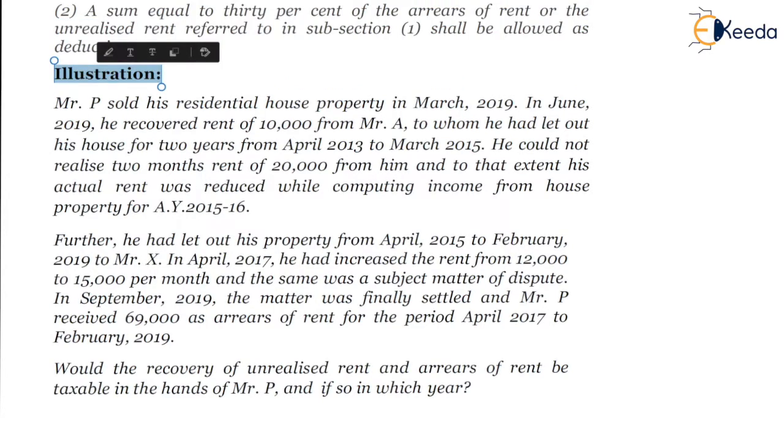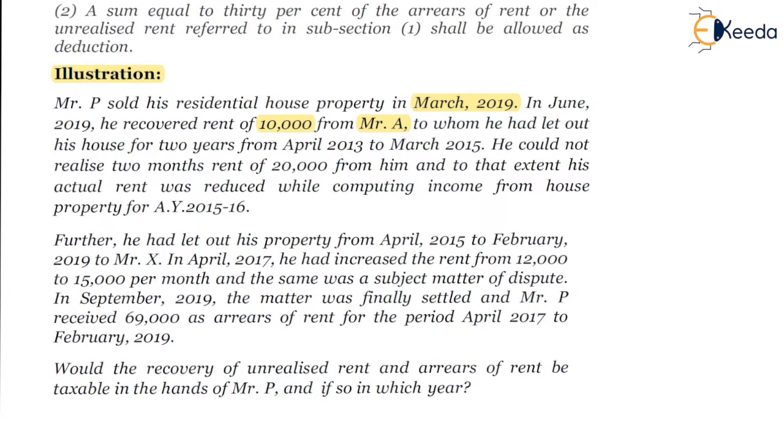Now the illustration. Mr. P sold his residential house property in March 2019. In June 2019, he recovered rent of 10,000 from Mr. A, to whom he had let out his house for 2 years from April 13 to March 15. So, there is arrears of rent of 10,000. He could not realize 2 months' rent of 20,000 from him, and to that extent his actual rent was reduced while computing income from house property. So, the amount received in this case is 10,000.